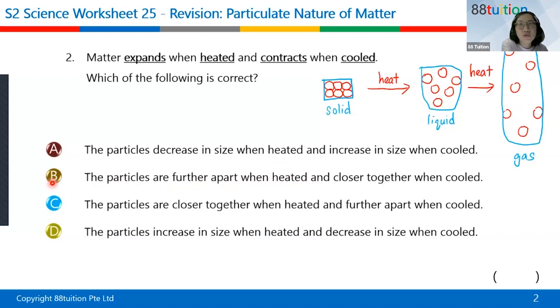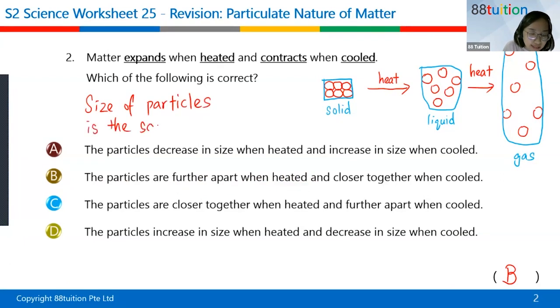All right, any questions so far? So let me write down the answer for this question. These two questions, some of you actually got it wrong. So I'm going to write it here. Size of particles is the same even when heated or cooled.